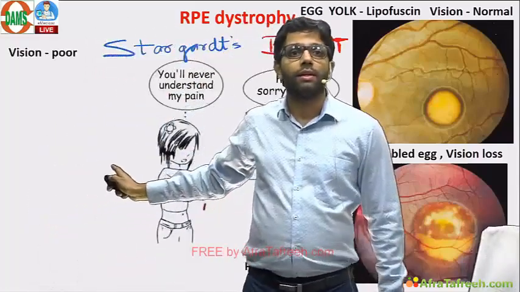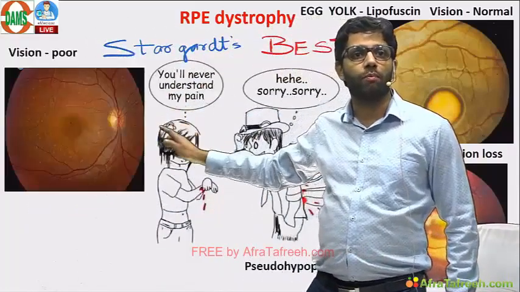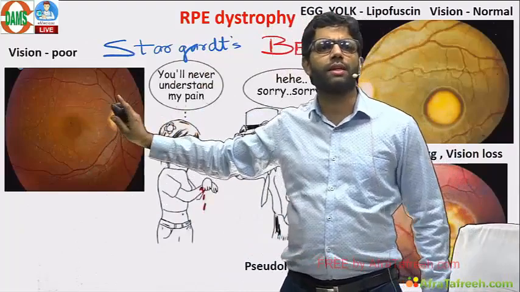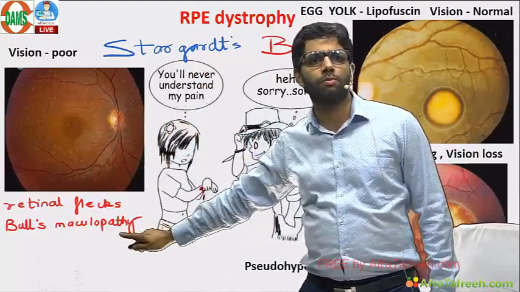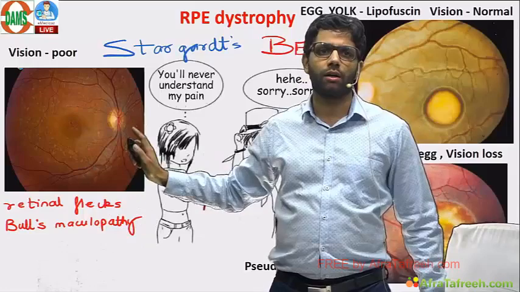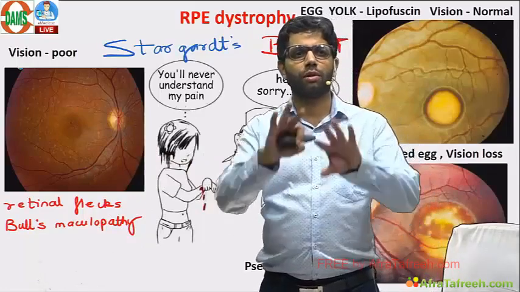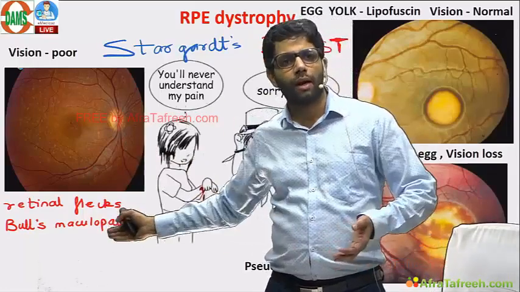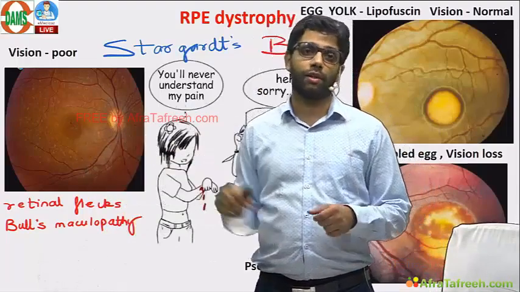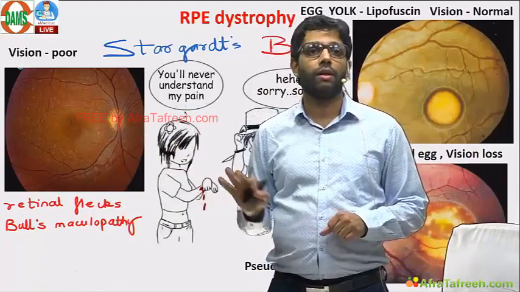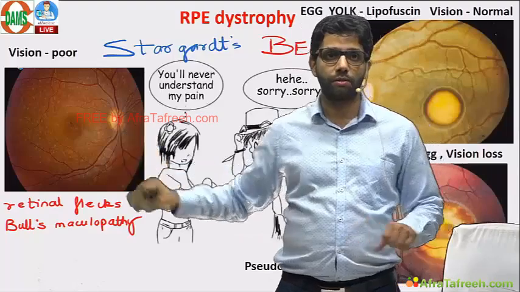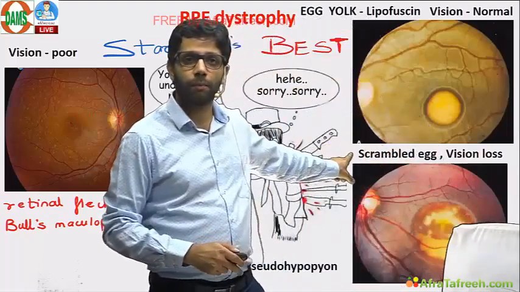Opposite, vision is poor, symptoms are more, signs are less. This picture cannot come because signs are less. But what we have to remember is bull's eye maculopathy, and retinal flecks can be seen in Stargardt's. So a young patient coming with poor vision, retina seems normal, and there is dark choroid on angiography. Remember that. That's a repeat question. That is Stargardt's disease. Autosomal recessive. Best is autosomal dominant.